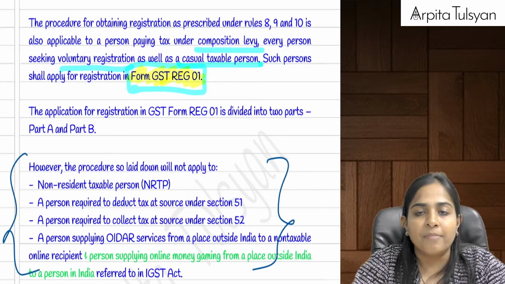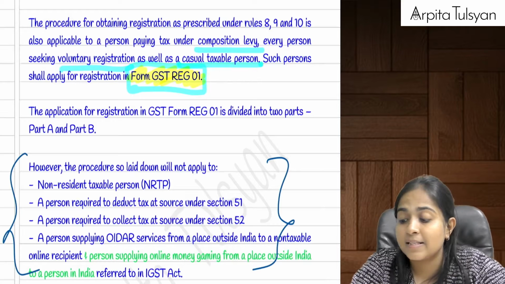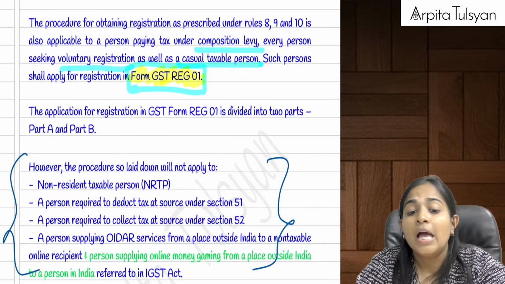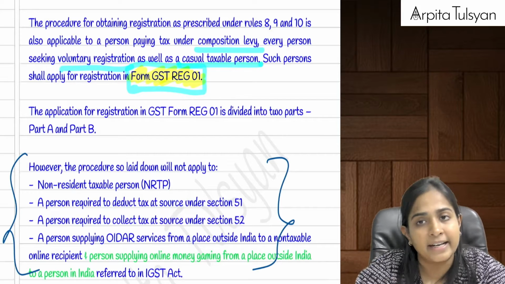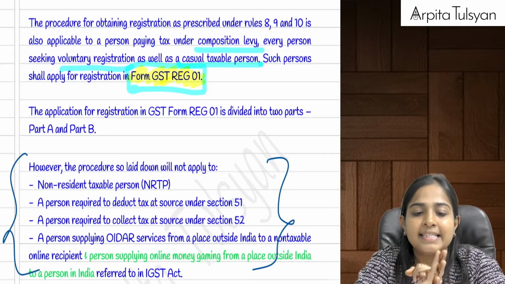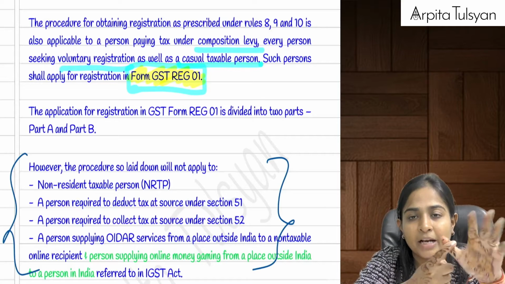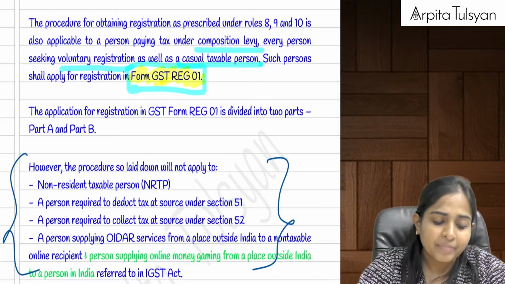This form GST REG 01 is applicable to all normal persons, plus it is applicable for composition persons also, plus it is applicable for CTP also, plus it is applicable for voluntary registration also. But for NRTP, TDS, TCS, OIDAR, online gaming, they have provided separate methods of doing the registration.